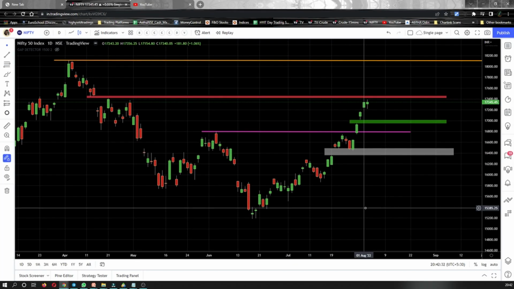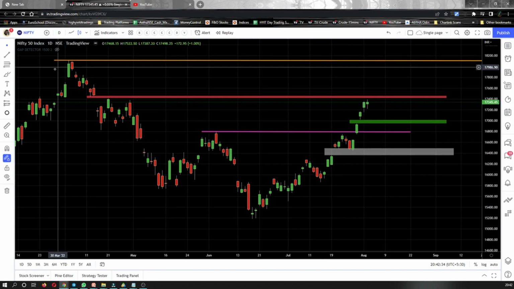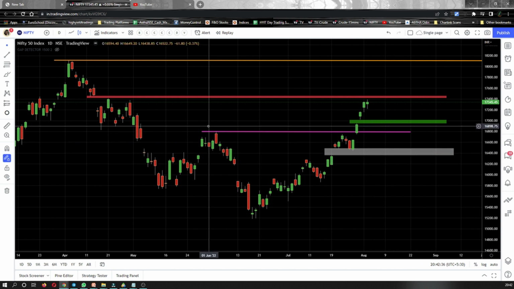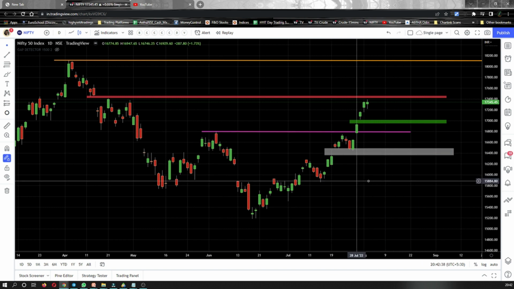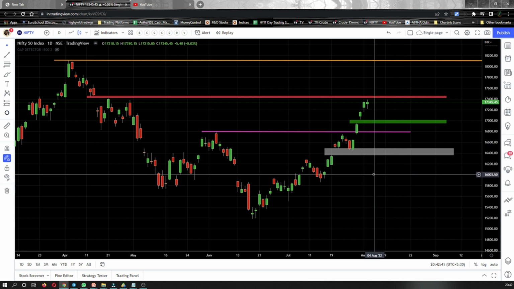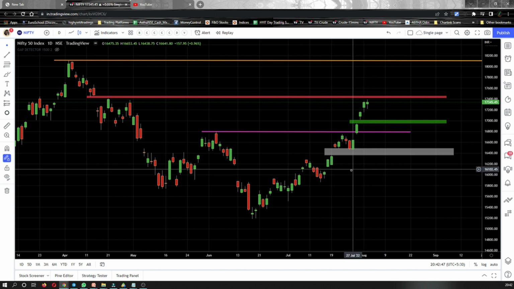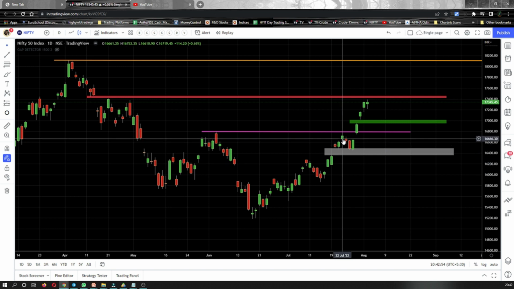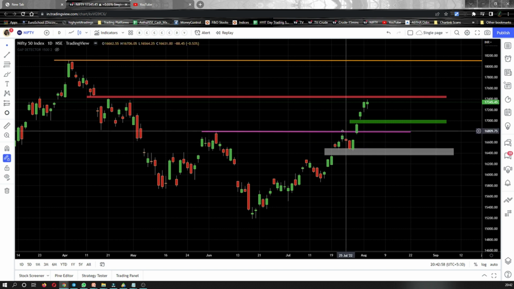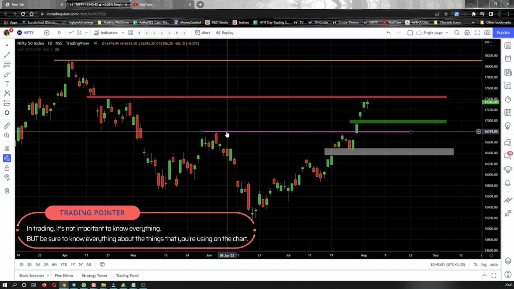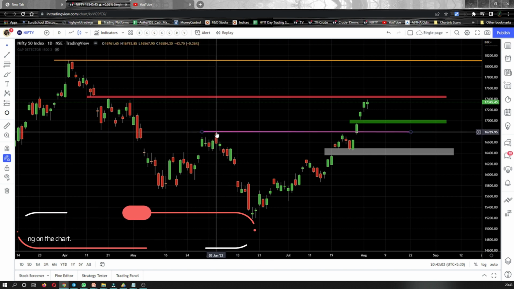Let's bring on the chart here. As you can see on the left top corner, this is Nifty's 1 day chart. To start with, let me quickly cover what I told you in my previous video about Nifty. My previous video about Nifty was made on 22nd of July 2022, this candle that you see here. And I had clearly mentioned that Nifty will face a resistance at this purple line, because this purple line is a swing high on the left hand side of the chart.